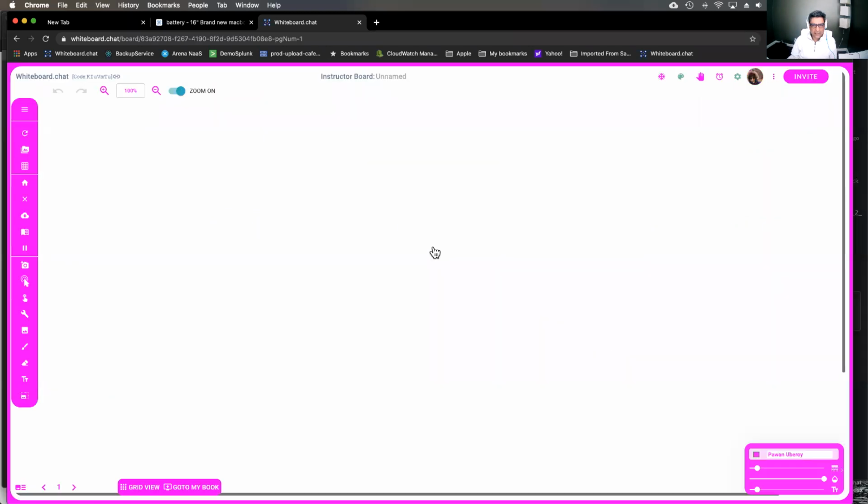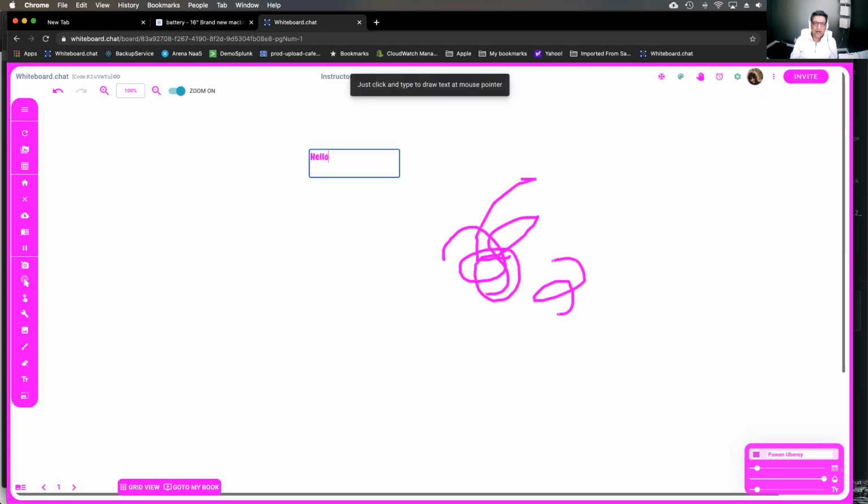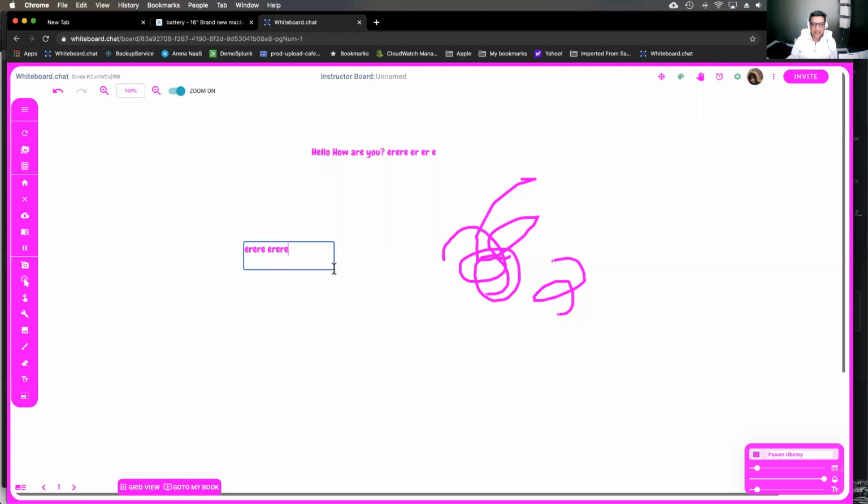Right, so you click start teaching. You don't need an account. Teachers don't need an account if they don't want to save the work. Students never need an account to sign in, right? So you get a whiteboard immediately where you can use your mouse or trackpad to draw or styluses. You can type anywhere on the screen. It puts a text box which you can resize, right? And then you can type whatever you want automatically. You don't have to pre-create text boxes. You can just place your mouse anywhere and start typing. It'll create a text box for you.